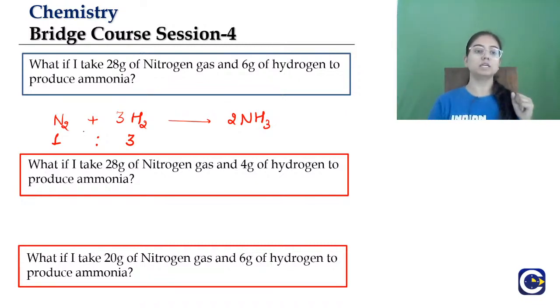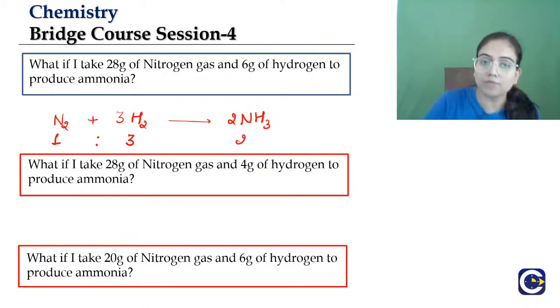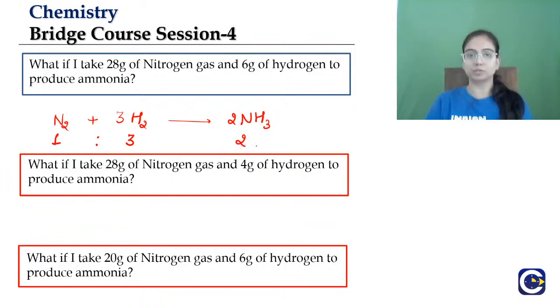What will be constant? This 1:3. 1 mole of nitrogen will react with 3 moles of hydrogen. That will be constant always. And with the reaction of 1 mole of nitrogen and 3 moles of hydrogen, 2 moles of ammonia will be formed. So I hope that is clear to all the students. That is what we have learned in the previous session, right? And now you see, students, there is stoichiometric mass.